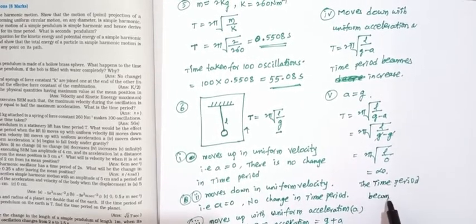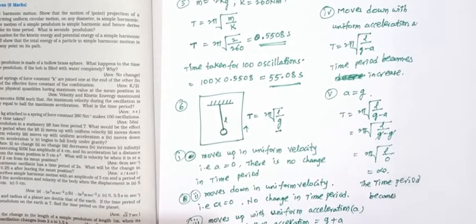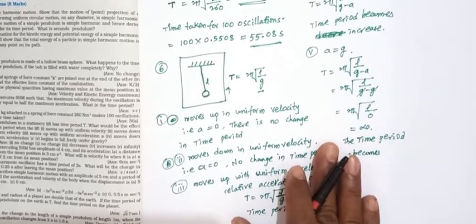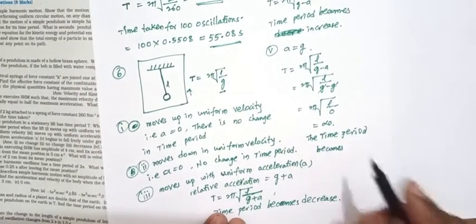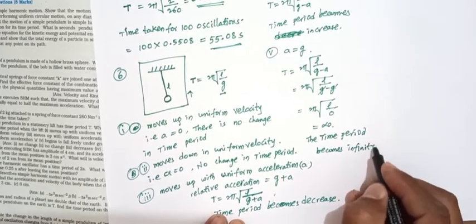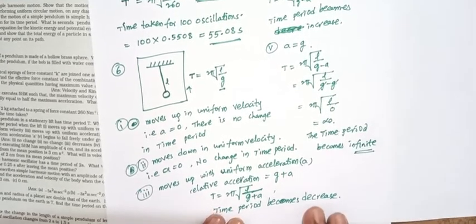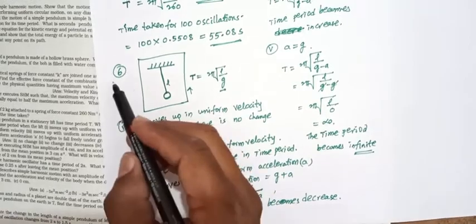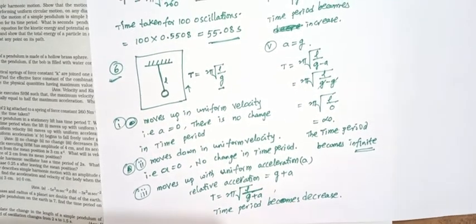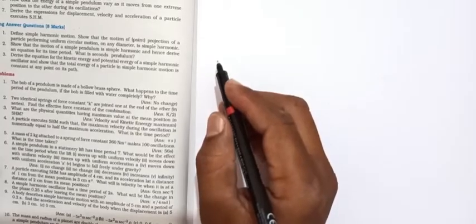So the time period becomes infinite. The time period is taken as infinite. Okay, so this is the sixth problem. Okay, next, seventh problem.